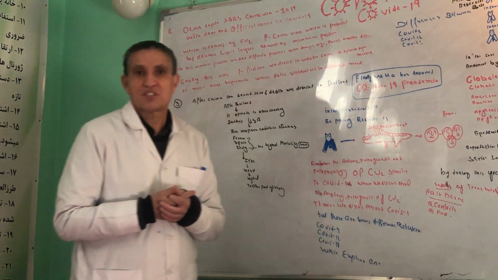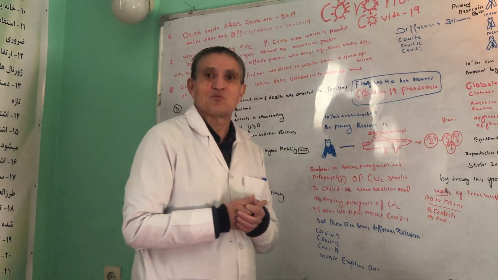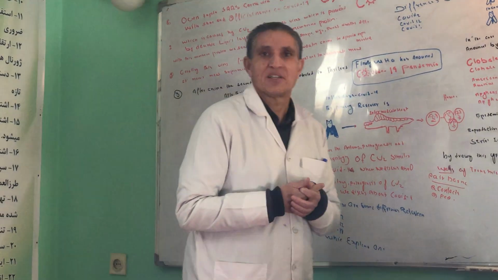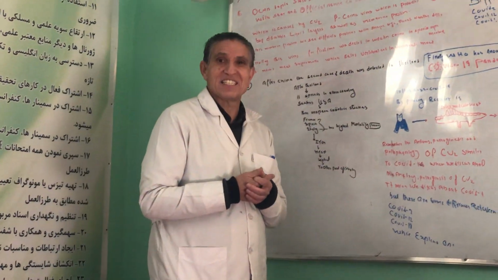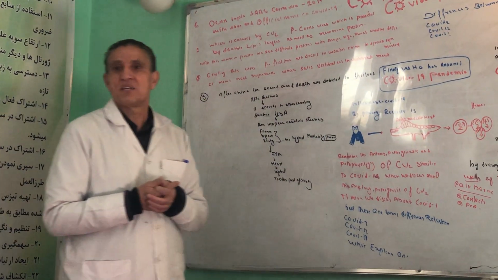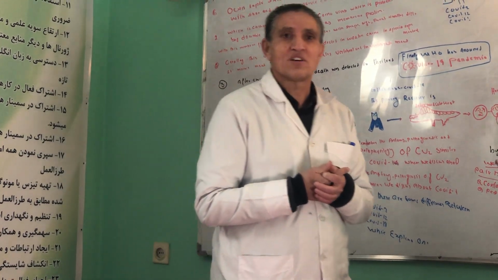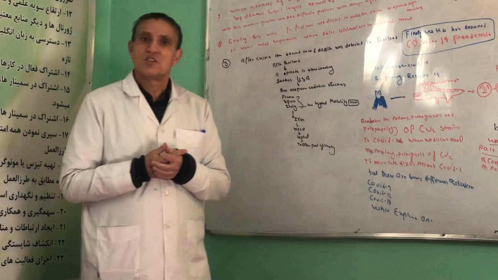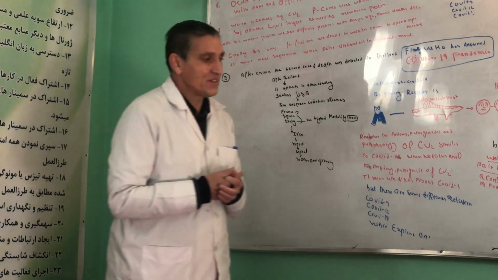After transmission, when the person is infected, we should think about the second part, which is the incubation period. What is the incubation period? The period when the virus shows its signs. The incubation period represents the time duration during which the infection enters the body and then develops the first symptoms, or they become symptomatic. This is called the incubation period. The incubation period for COVID-19 was 2 to 14 days, or even, they have mentioned, up to 25 days. This was about the incubation period of COVID-19.